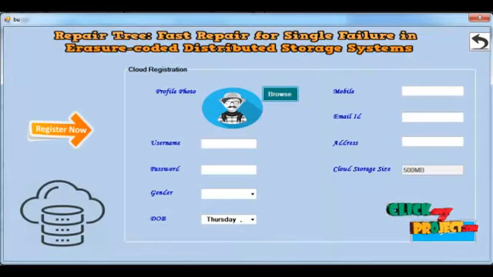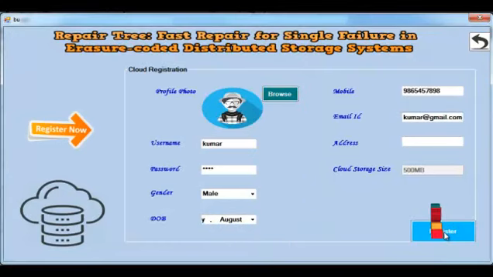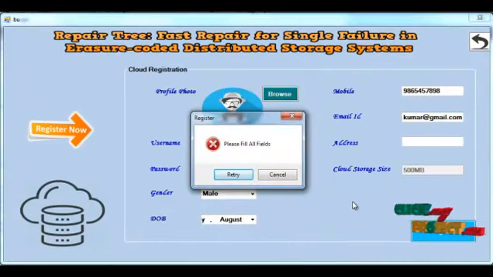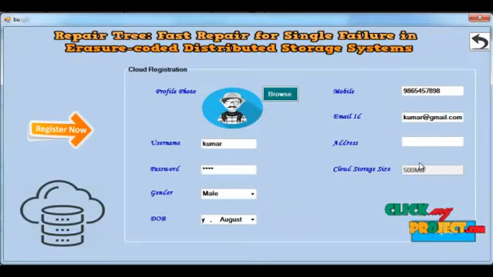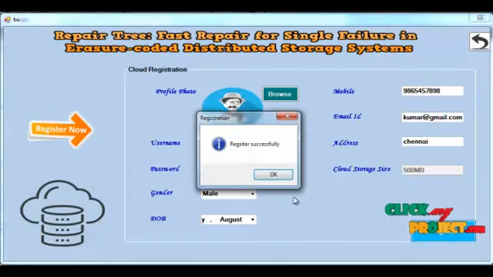Here I put an example. Suppose you miss filling some field, then it shows the error message: please fill all fields. So the user must fill all fields in the registration form. After that, click the register button, then it shows the registered successfully message.